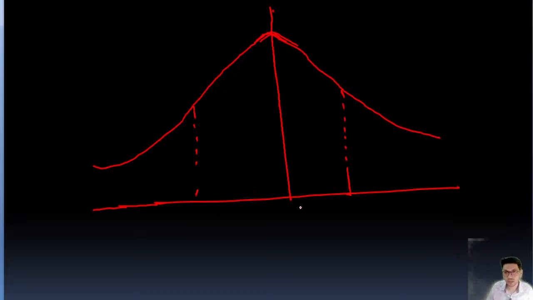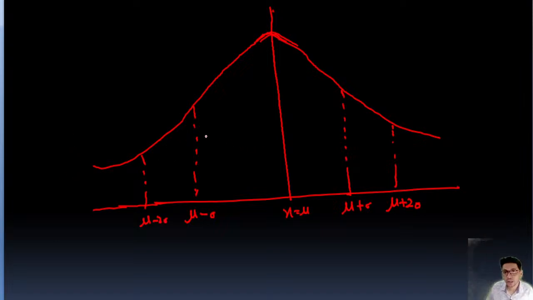Okay, this is x equal to mu, the average, the mean value, and this is mu plus sigma, and this is mu minus sigma. And this part is mu plus 2 sigma, this is mu minus 2 sigma.